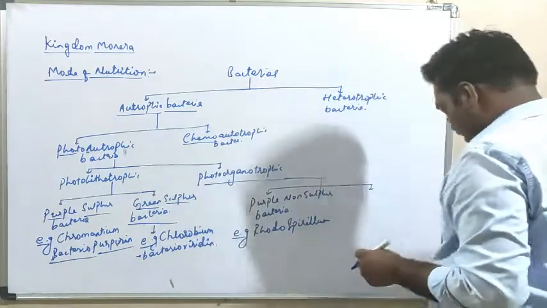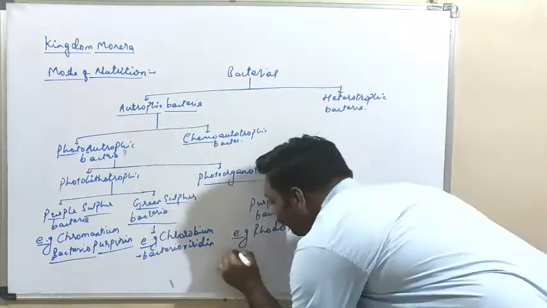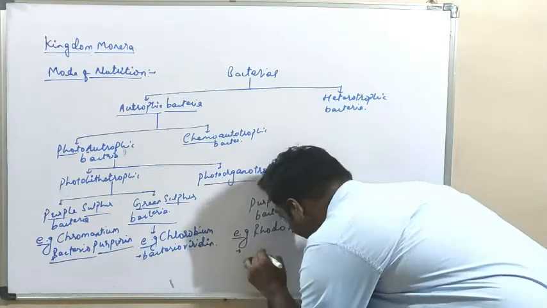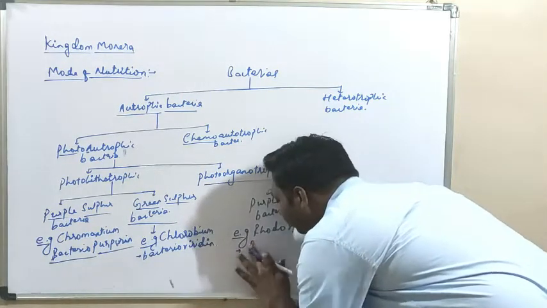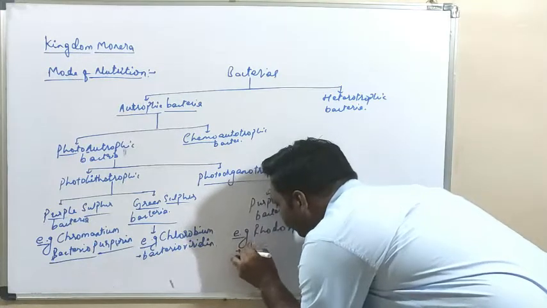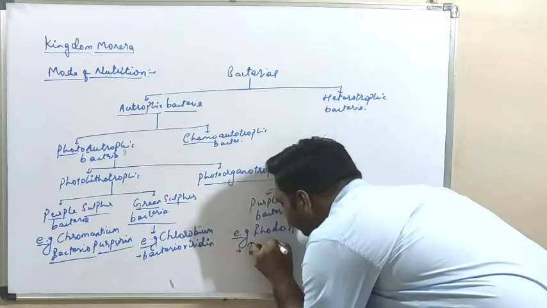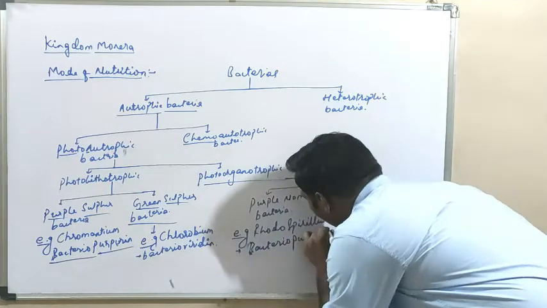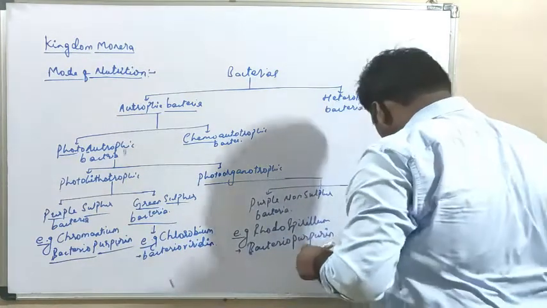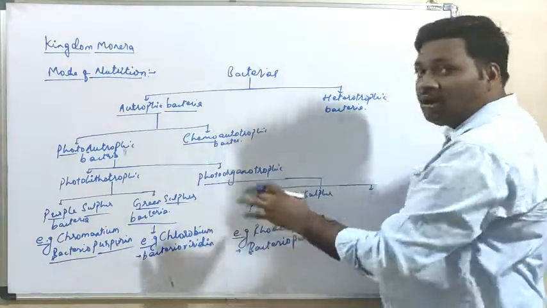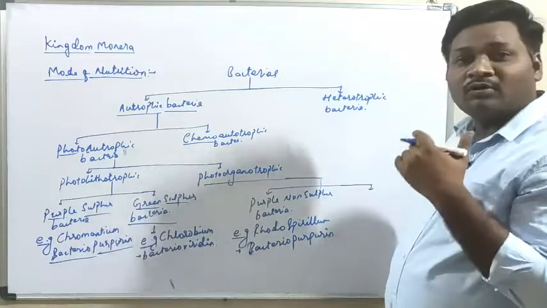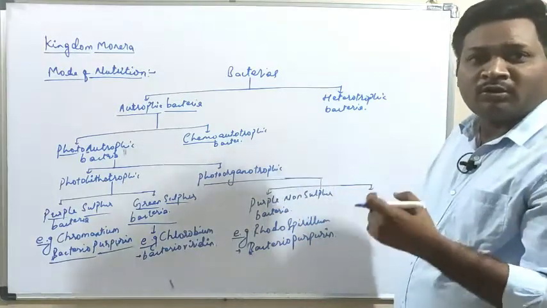Rhodospirillum has a photosynthetic pigment, that is bacteriopurpurin, and it uses organic compounds for electron and proton donation.